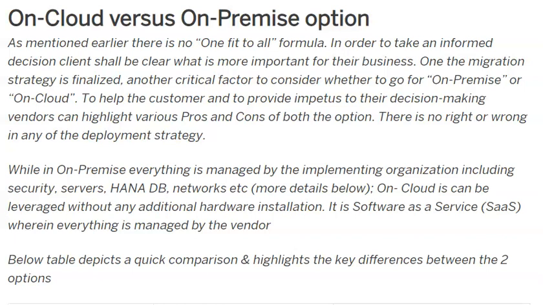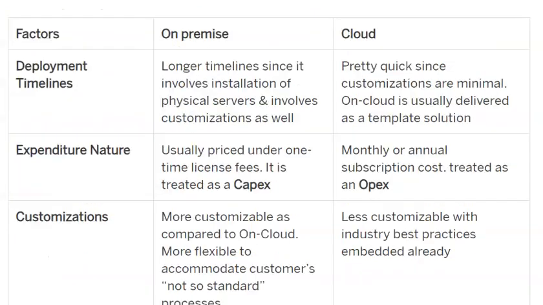In on-premise, everything is managed by the implementing organization, including security, servers, HANA database, networks, etc. On cloud, it can be leveraged without any additional hardware installation. So it is software as a service, SaaS, wherein everything is managed by the vendor. So let's see the differences between these two options.